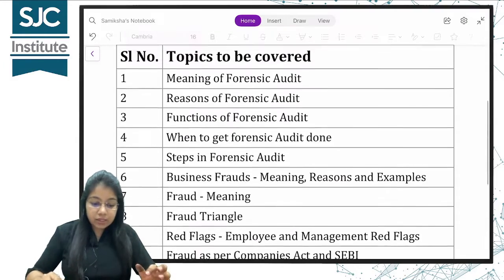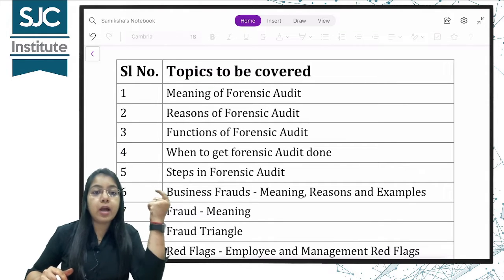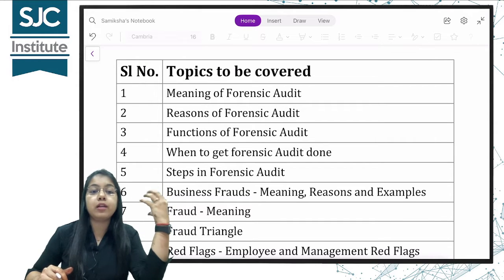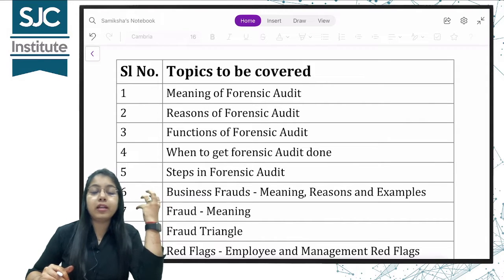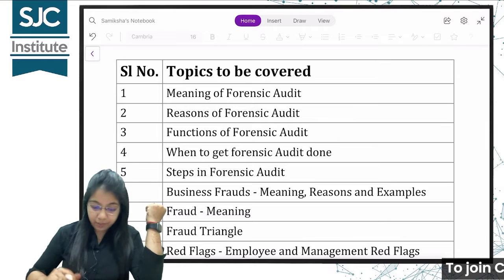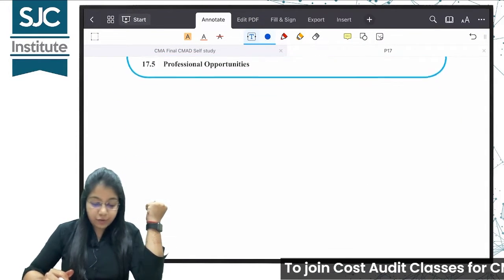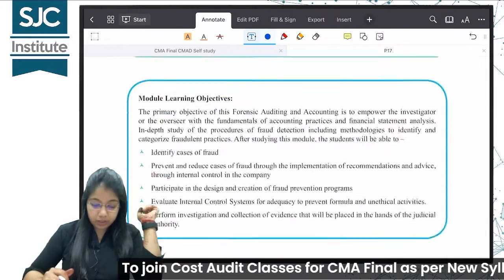All right, so this is a quick overview of what we are going to do in this class, and how I have divided the chapter, so that when you have the topics on your fingertips, it becomes easier for you to understand the chapter, and especially in theoretical subjects, it becomes easier for you to learn and memorize the chapter. Okay, so let us start with the chapter, the first topic, that is the meaning and introduction of the forensic audit.